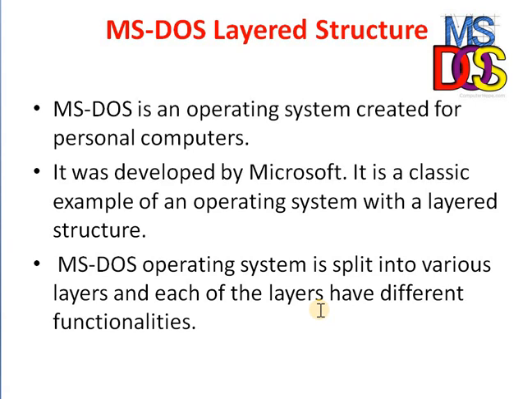In MS-DOS, layering provides a distinct advantage because all the layers can be defined separately and interact with each other as required. Also, it is easier to create, maintain and update the system if it is done in the form of layers. The MS-DOS operating system is very easy to understand because it follows the layered architecture.